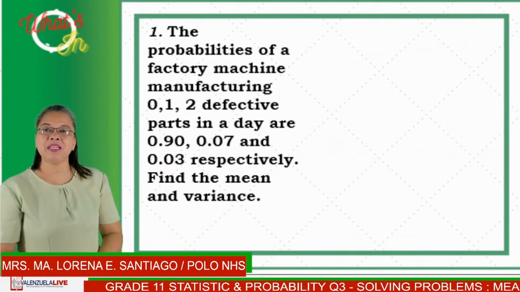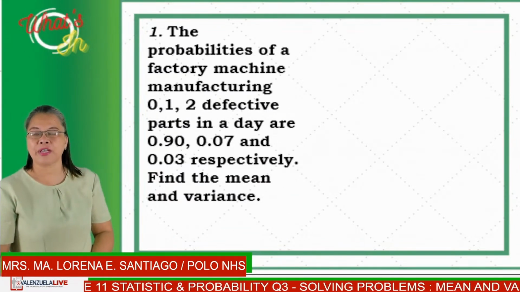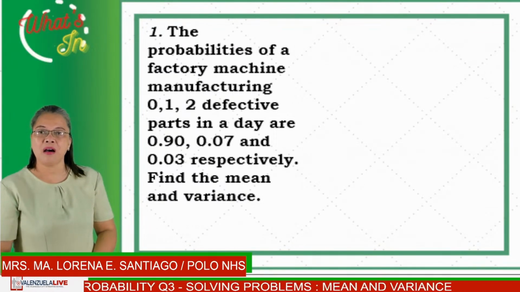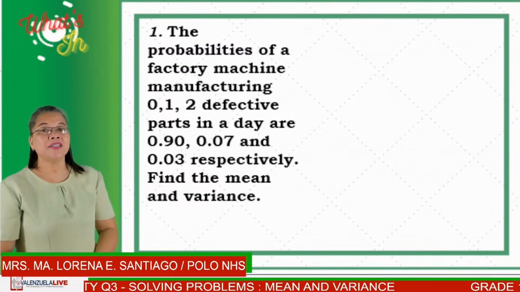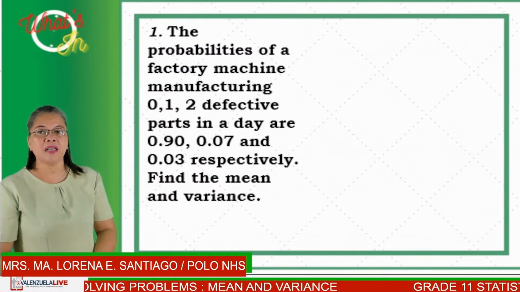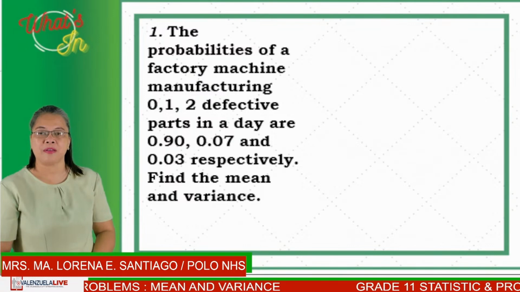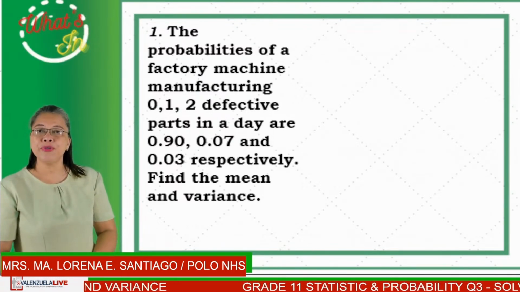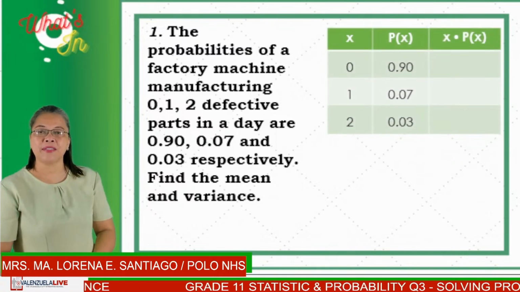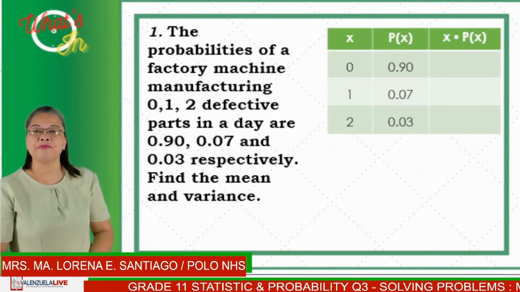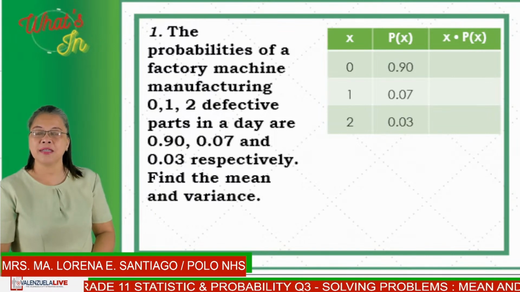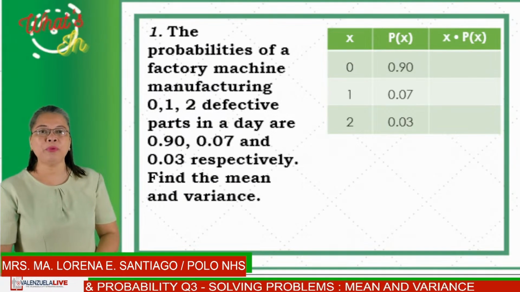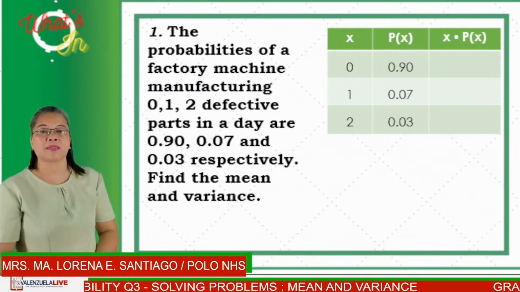The probabilities of a factory machine manufacturing 0, 1, 2 defective parts in a day are 0.90, 0.07, and 0.03 respectively. Let us find the mean and variance. To do so, we need to create a table where we have the first column to be x, the second column will be p of x, and the third column will be the product of x and p of x.